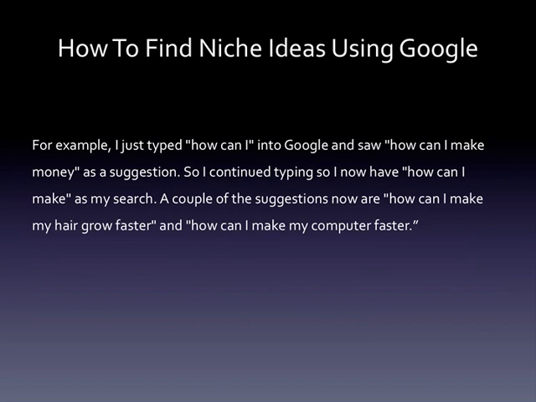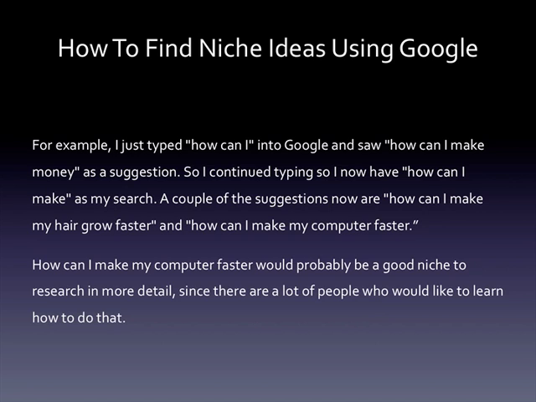For example, I just typed "how can I" into Google and saw "how can I make money" as a suggestion. So I continued typing, so I now have "how can I make" as my search. A couple of the suggestions now are "how can I make my hair grow faster" and "how can I make my computer faster." How can I make my computer faster would probably be a good niche to research in more detail since there are a lot of people who would like to learn how to do it.